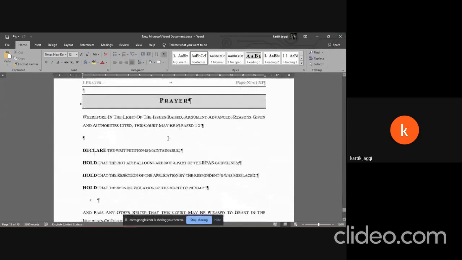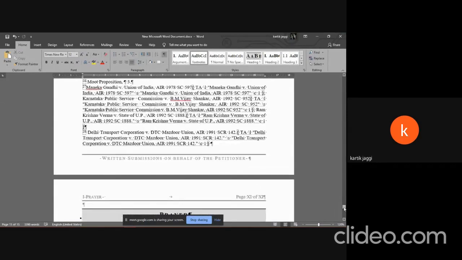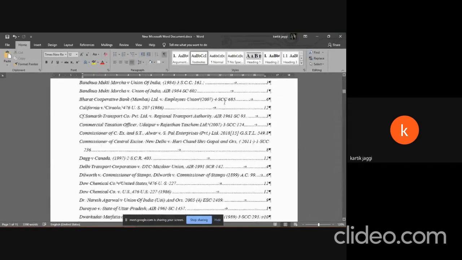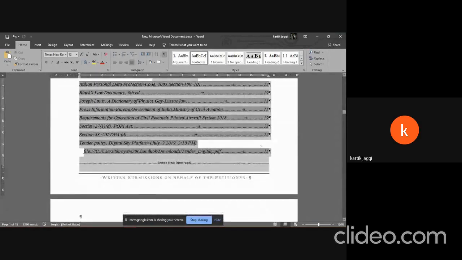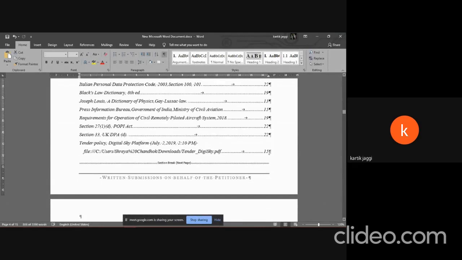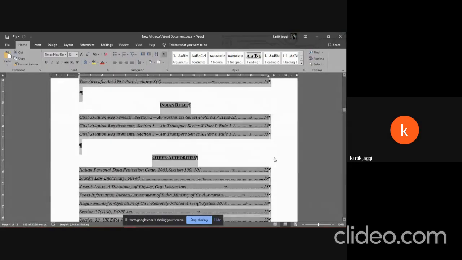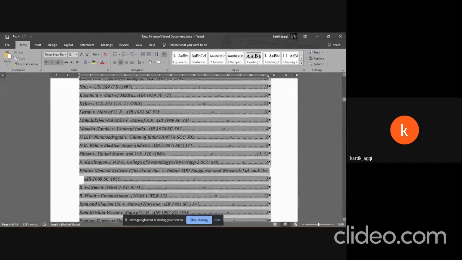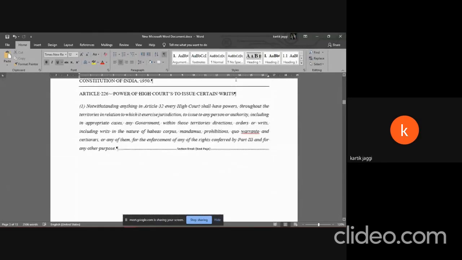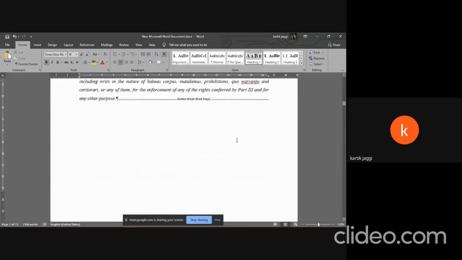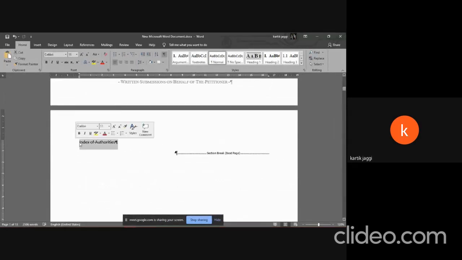So what's next? We have the prayer here, and the important part is that you make sure you mark these as headings, and the issues as headings, because when you insert a table of contents, which we're going to do right about now.